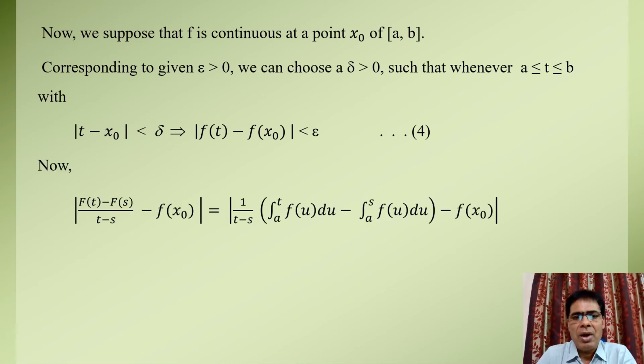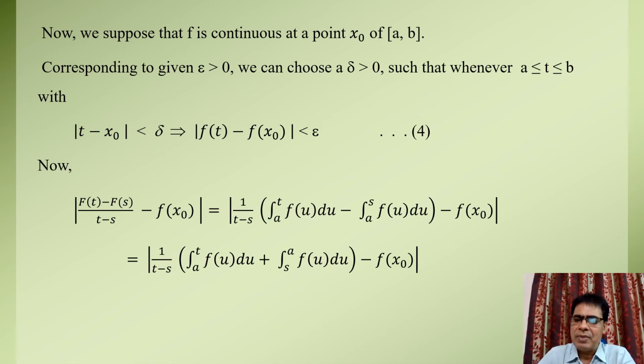Now we have from equation first mod of (F(t) minus F(s)) upon (t minus s) minus f(x0) equal to mod of 1 upon (t minus s) times integral of function f over the limit a to t minus integral of f over the limit a to s, minus f(x0).